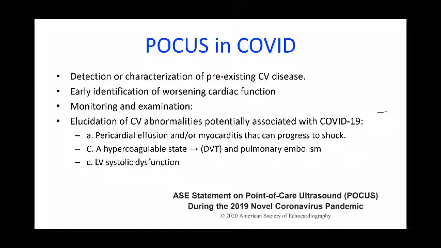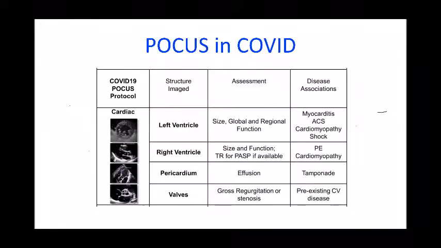Also, it may help in the identification and management of life-threatening problems like pericardial tamponade, myocarditis leading to shock, a hypercoagulable state leading to DVT and pulmonary embolism, and left ventricular systolic dysfunction. So with the help of point-of-care ultrasound, we can do a lot more things.